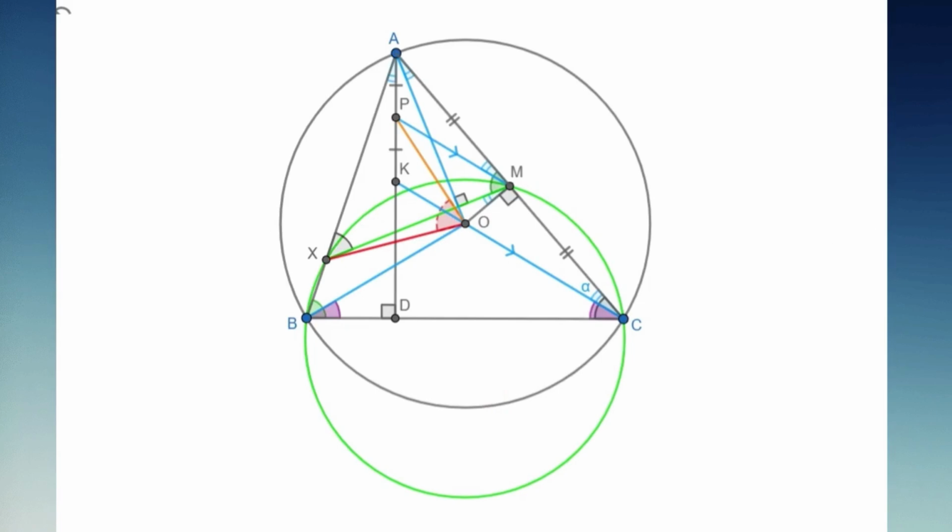I don't even need to prove that BXOY is cyclic anymore. Okay? And I can also erase line BO because I don't need it anymore. Okay, so this will make our figure a bit cleaner.